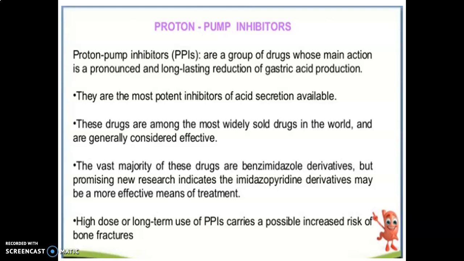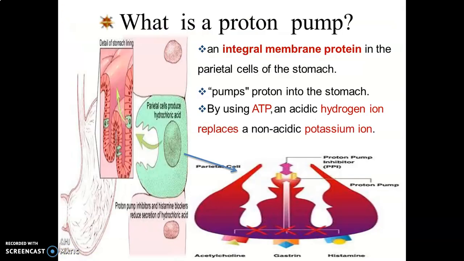A vast majority of these drugs are benzimidazole derivatives, but promising new research indicates that imidazopyridine derivatives are also helpful for the treatment. High doses of these PPIs cause a possible increased risk of bone fractures.